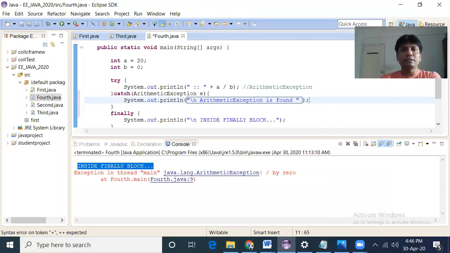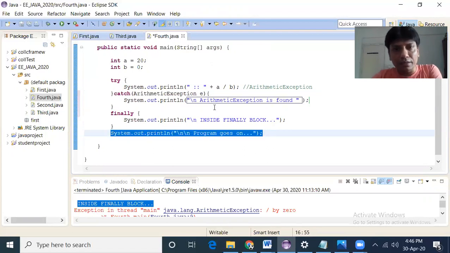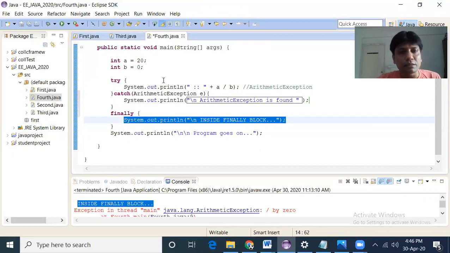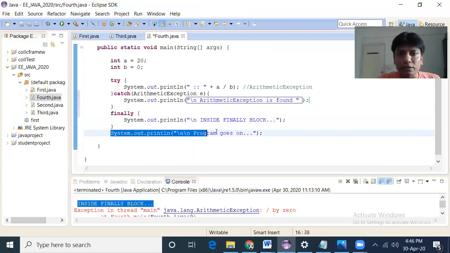In this case, there will be an arithmetic exception because of divide by 0, and immediately the control will be passed to the catch block. Because it goes to the matching catch block, the normal execution of the program will go on. Remember, if there is no matching catch block and an exception occurs, the program will stop immediately and go to the default exception handler. But before that, it will execute the finally block. But if there is a matching catch block, the control will go to the matching catch block, the finally block will get executed, and the normal execution will go on.